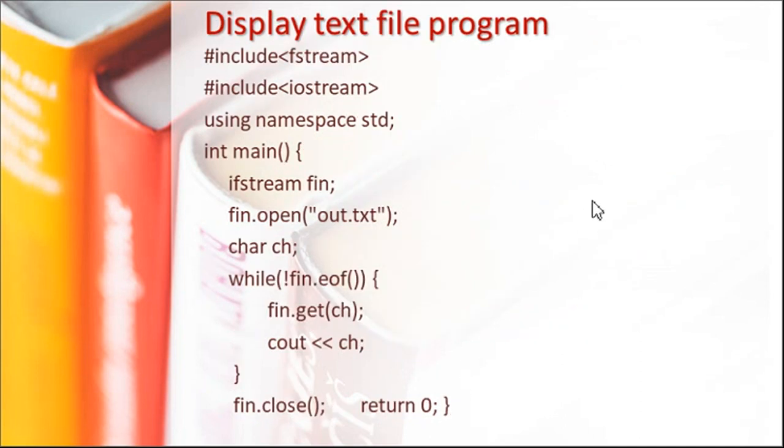So here is one simple program to read and display the content of a file. Any text file you can give. You have to define an object fin, open that file using the open function, then use a loop till EOF, reading one character at a time with fin dot get. That character will come into RAM and the same character can be displayed, and at the end you have to close it. So this process repeats till the end of the file: take a character in RAM and put it on the screen. Okay. So you can process a file using this loop.